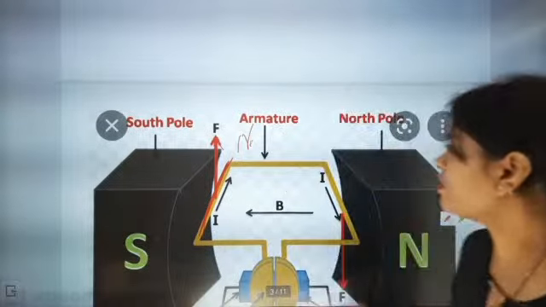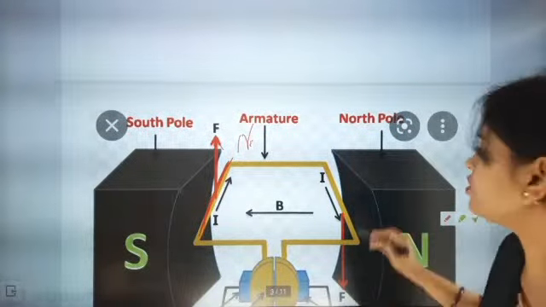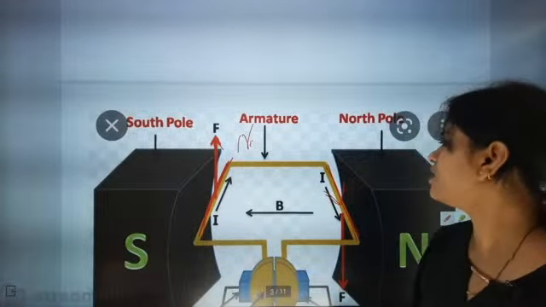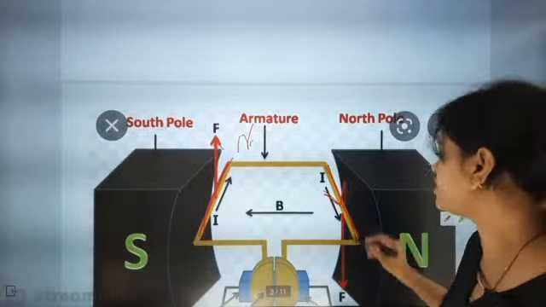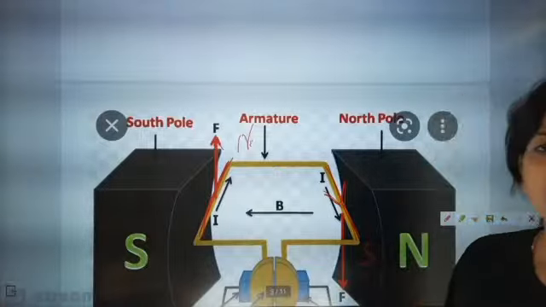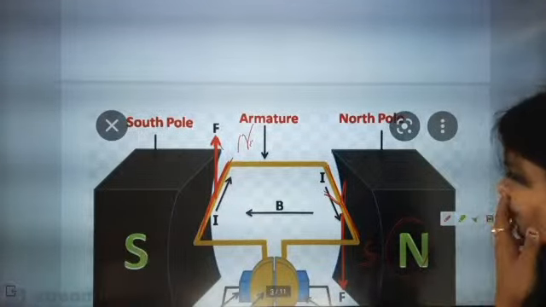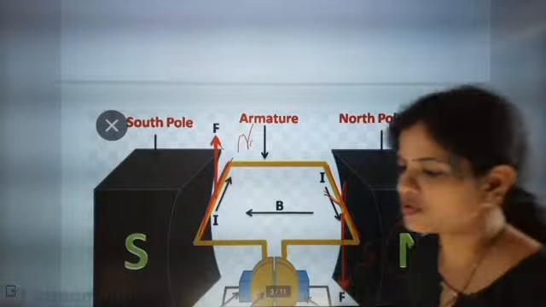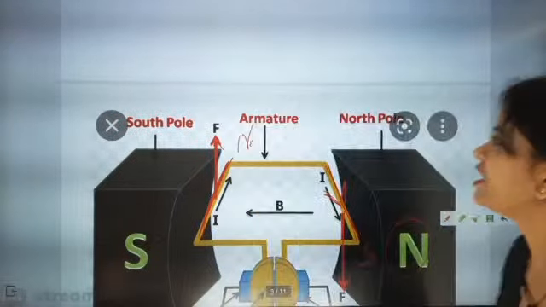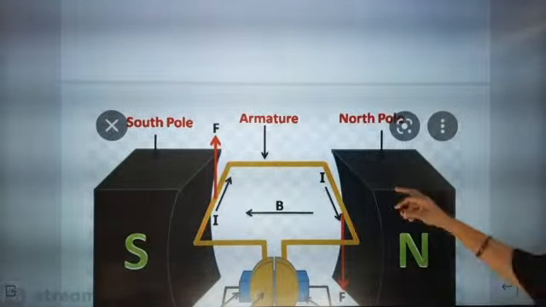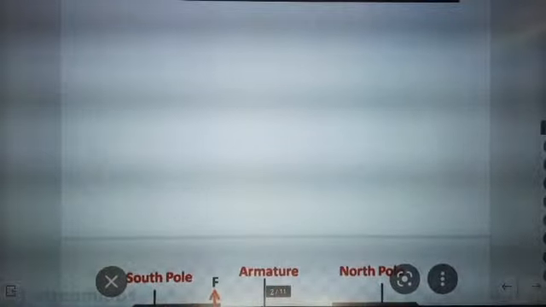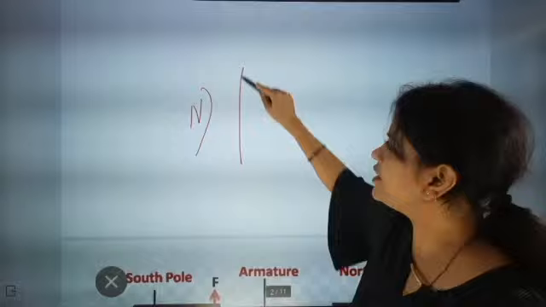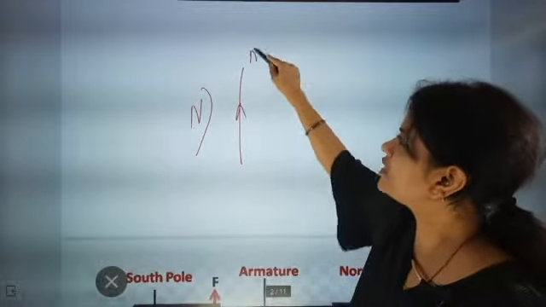Now here, look one more time, very nicely. The current is moving towards north, and south means geographical south. And here the north pole is there, that means force will go down. Like that, in the picture I have shown, remember: magnet north, current going towards north direction.